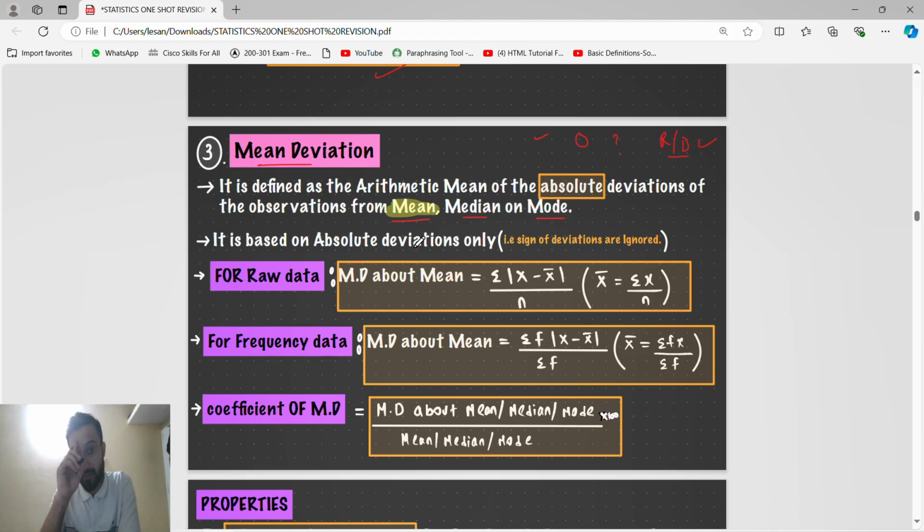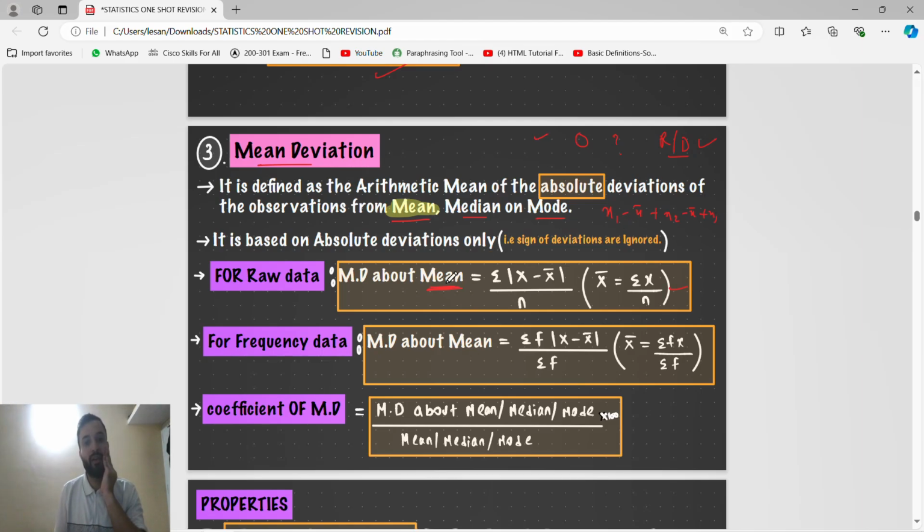So we have already studied the mean deviation about mean or mean deviation about median. Mean deviation about mean means, guys, what? Summation of |x minus x bar| by n. So x bar is nothing but the mean, because they have said about the mean. First thing we have to find the mean, then you have to do the summation of this observation minus mean, then plus x2 minus mean plus x3 minus mean, dot dot dot, like that, right?